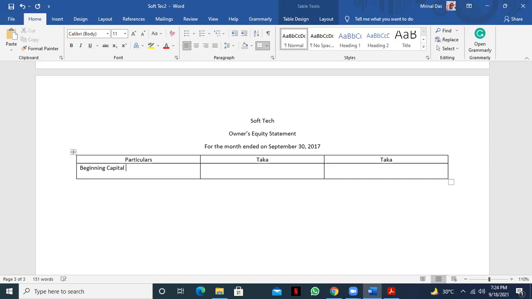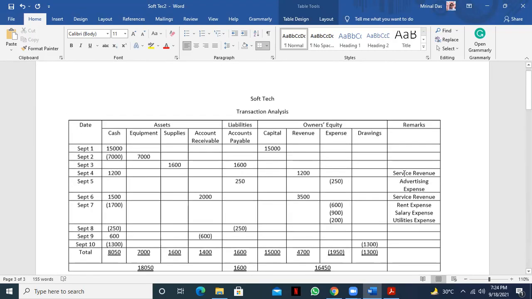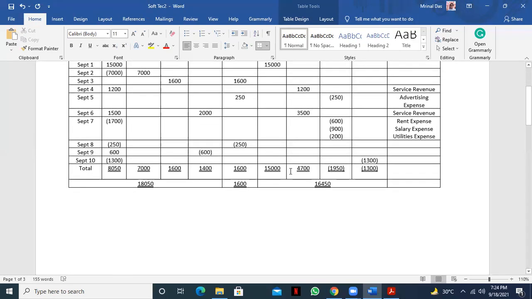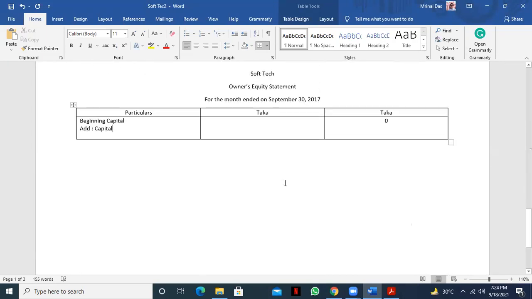Yes, sir. So beginning capital is 0 here, 0. Then we have to add the capital that is invested. Okay, capital invested is how much? It's 15,000. This is the capital invested. So 15,000 will come here, right? Okay, so we'll write 15,000 here.